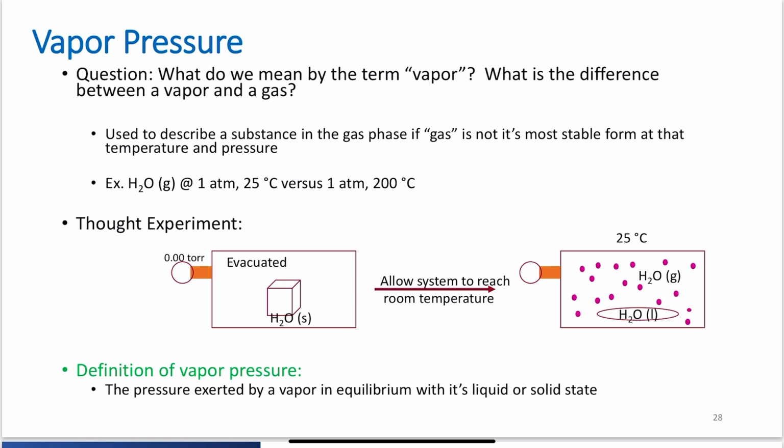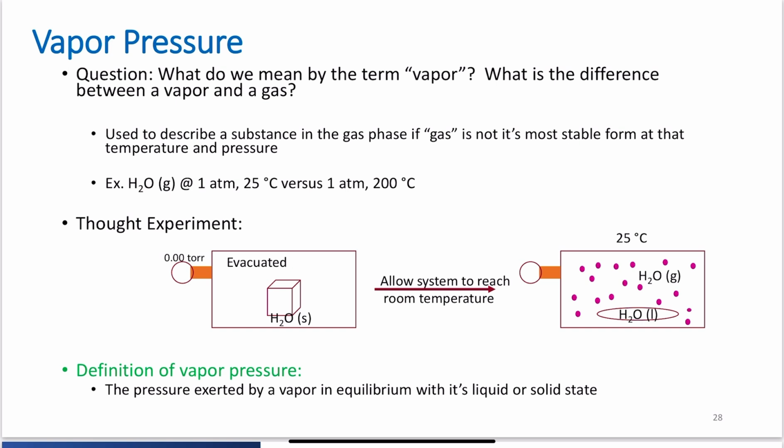What do we mean by the term vapor, and what is the difference between a vapor and a gas? You probably have never really thought about the fact that there is technically a difference between a vapor and a gas. A vapor is a term that's used to describe a substance that is in the gas phase if gas is not the most stable form of that species or that compound at that temperature and pressure. What the heck does that even mean?